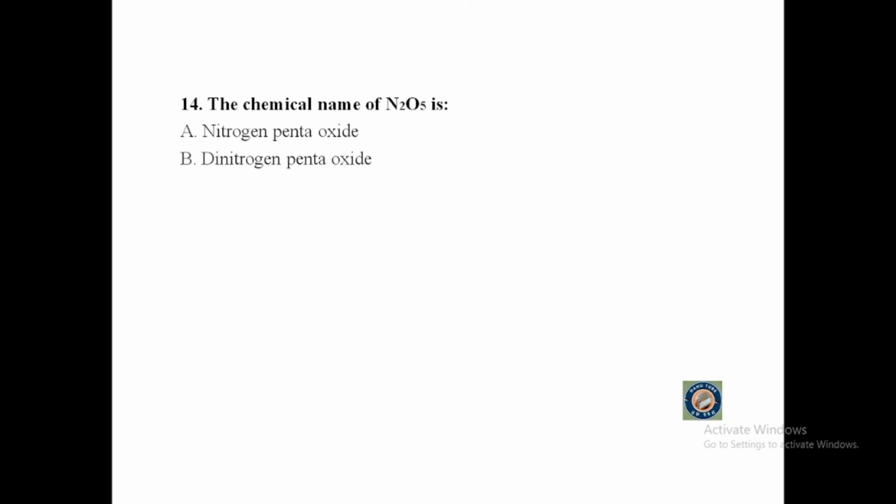Let's go. Question number 14 says, the chemical name of N2O5 is A. Nitrogen pentoxide, B. Dinitrogen pentoxide, C. Nitrogen monoxide, or D. Pentanitrogen dioxide.